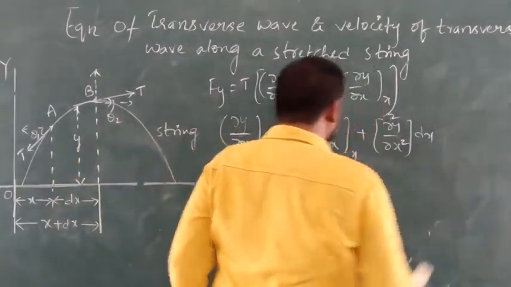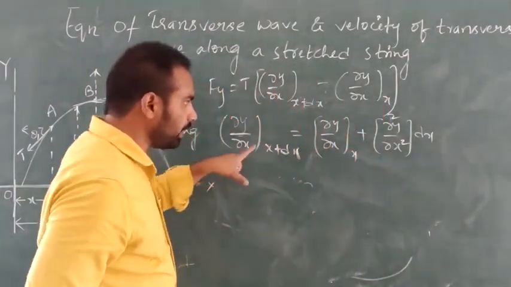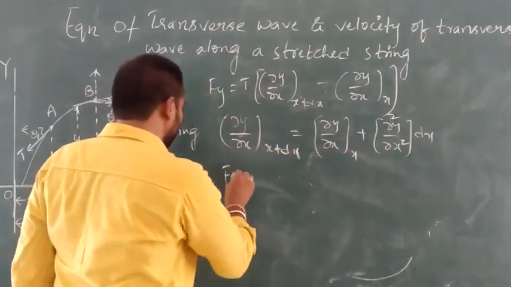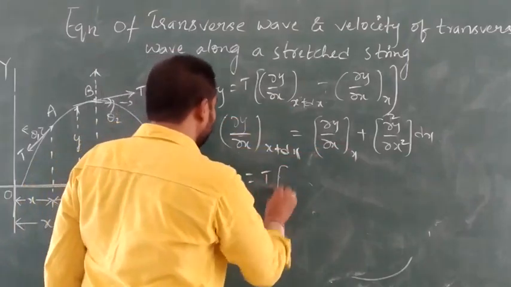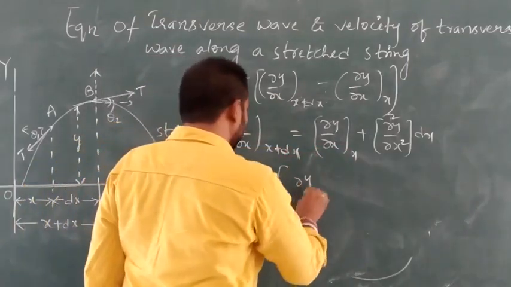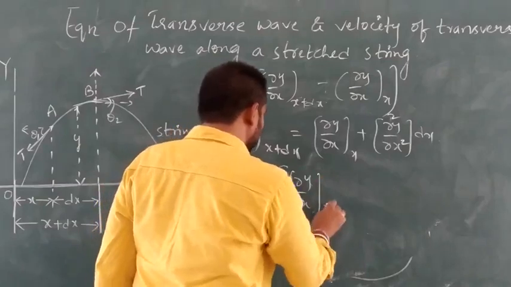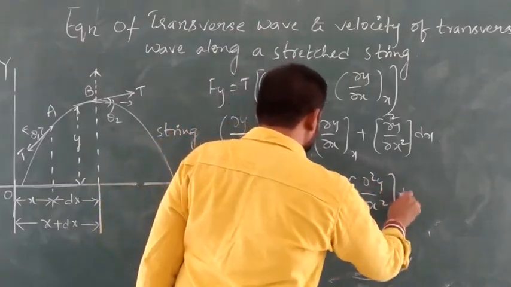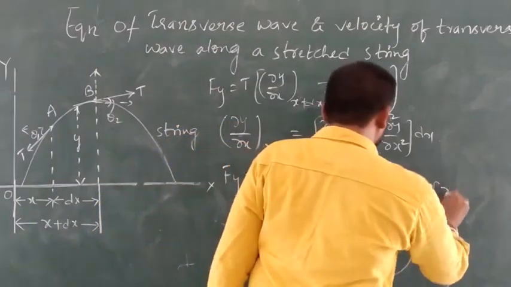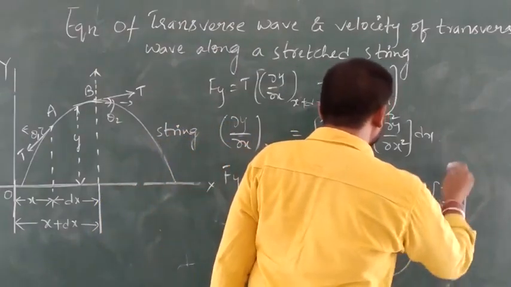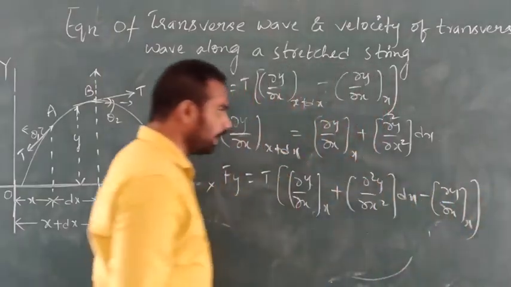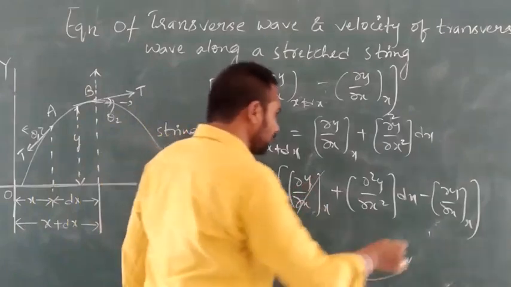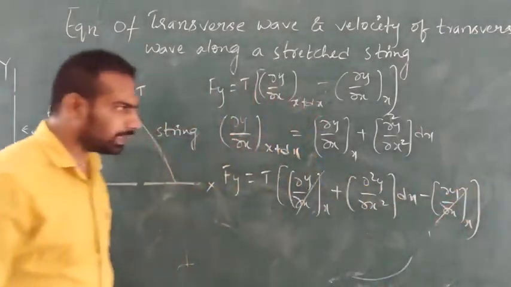This much. Okay, we can write this. So in place of this value, we will substitute this value. What will we get? Fy is equal to T into (∂y/∂x at x + ∂²y/∂x² dx) minus ∂y/∂x at x. Here ∂y/∂x of x and ∂y/∂x of x will be cancelled.